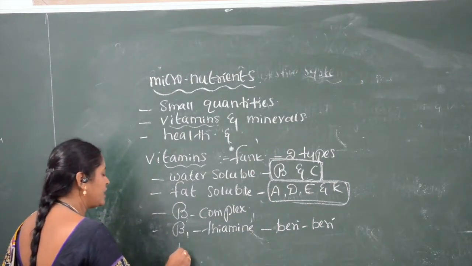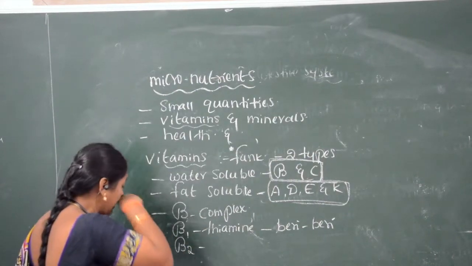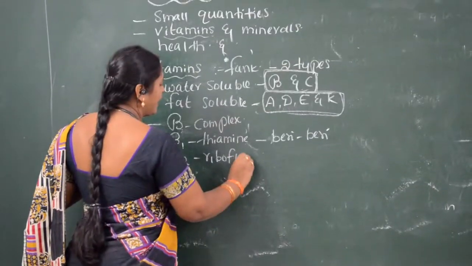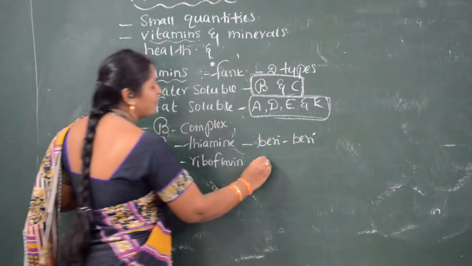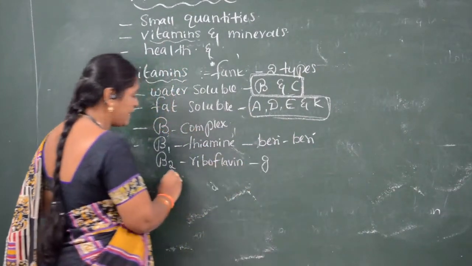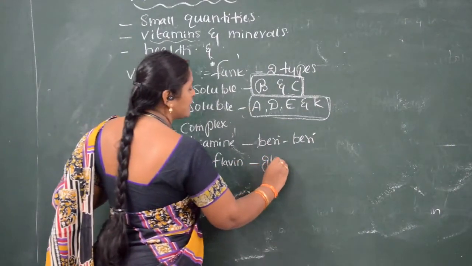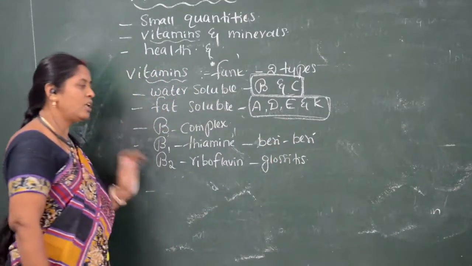The next one is B2 vitamin. B2 vitamin is called riboflavin. If riboflavin, that is vitamin B2, is less in our body, the person suffers from a disease called glossitis.